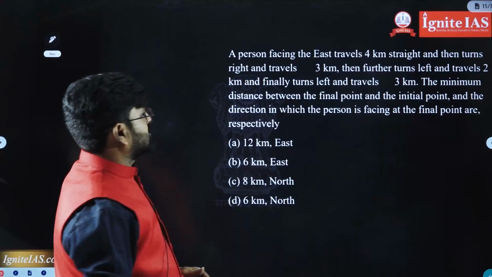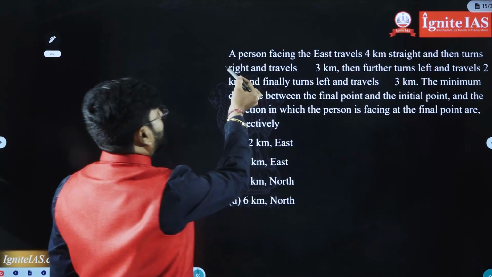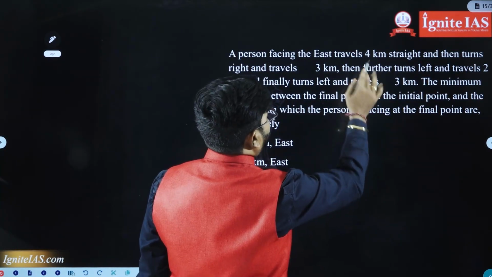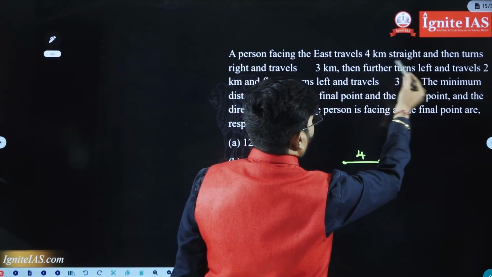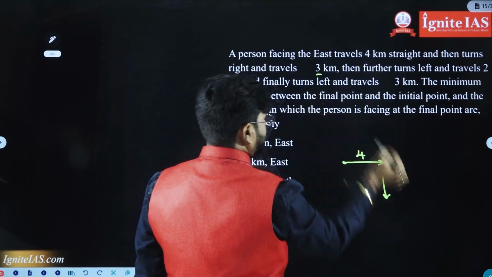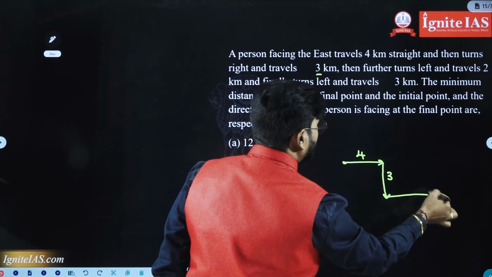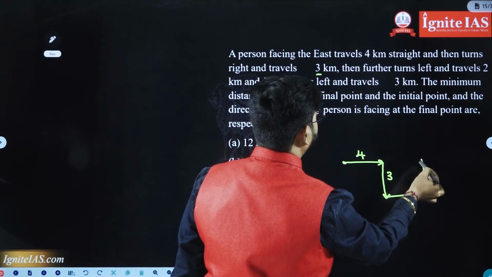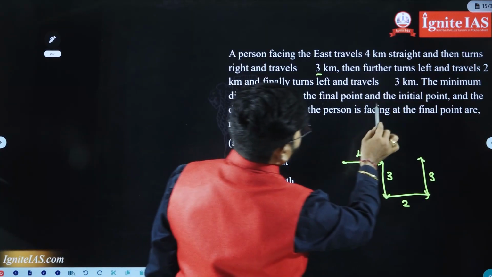Now let us move to the next question. This question was asked from directions, in the 2026 UPSC CSAT. A person facing in the east direction travels 4 kilometers straight, and then turns right. Travels for 3 kilometers, and further takes left. Travels for 2 kilometers. Finally takes left and travels for 3 kilometers. The minimum distance between the final point and the initial point.